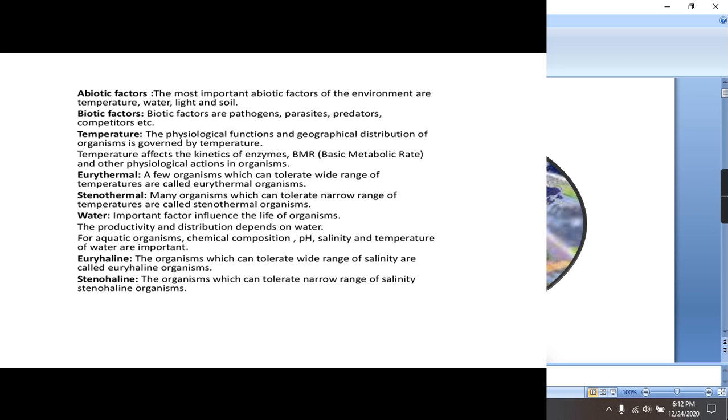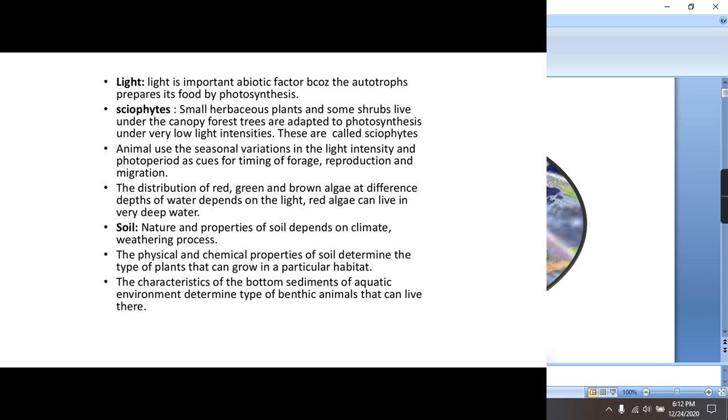Now, the second factor is water. The productivity and distribution of organisms depend on water. For aquatic organisms, various factors like chemical composition, pH, salinity, and temperature of water are very important. The organisms are classified into two types: euryhaline and stenohaline. Euryhaline can tolerate a wide range of salinity. Stenohaline can tolerate a narrow range of salinity.